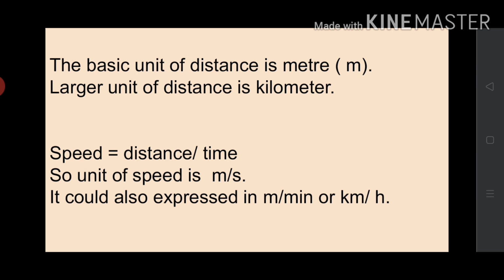The unit of speed is equal to unit of distance divided by unit of time. As you know, the unit of distance is meter, and the unit of time is second. So the unit of speed is meter per second or kilometer per hour.